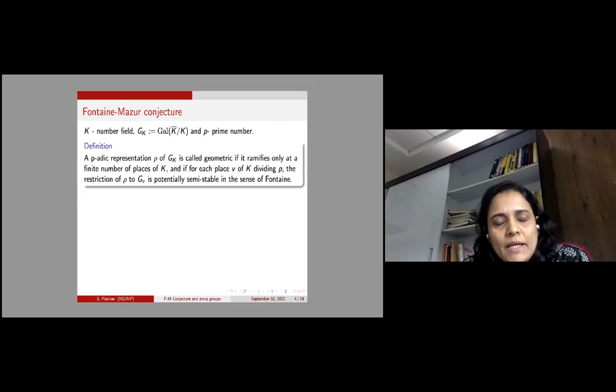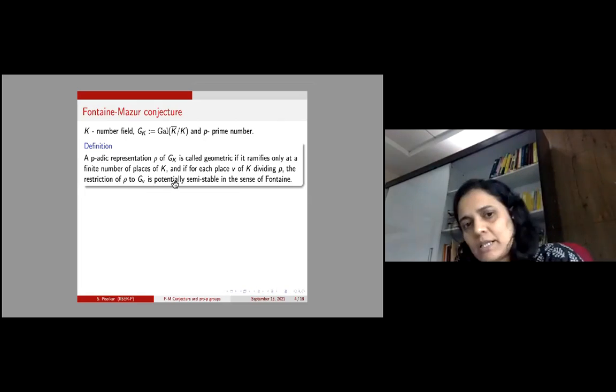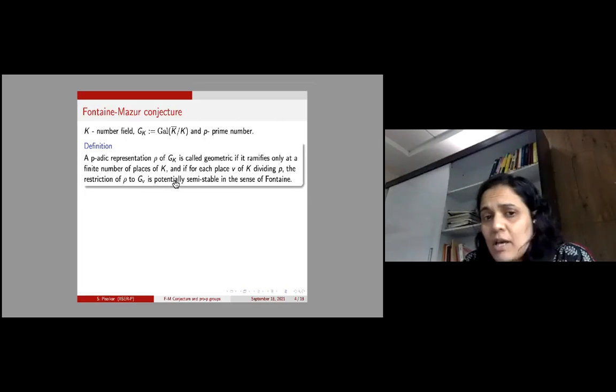We define a p-adic representation rho of G_K as geometric if it ramifies only at a finite number of places of K, and if for each place v of K dividing p, the restriction of rho to G_v, the decomposition group, is potentially semi-stable in the sense of Fontaine. Please excuse me, I'm not going to discuss the definition of potentially semi-stable here, but don't worry, we will hardly use this definition.